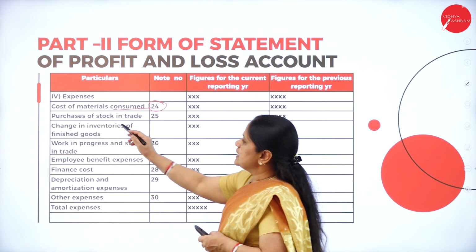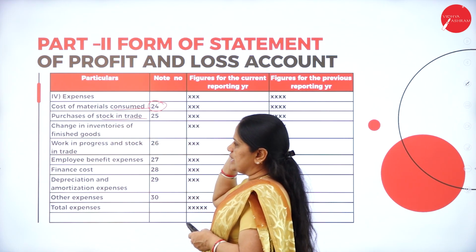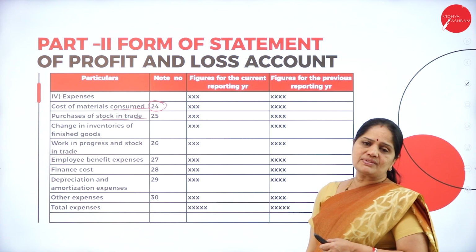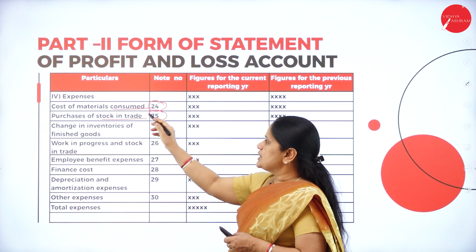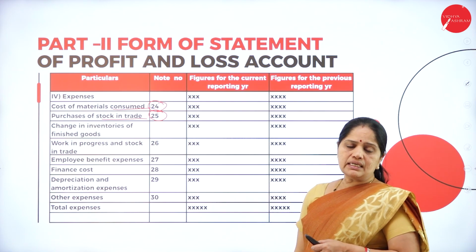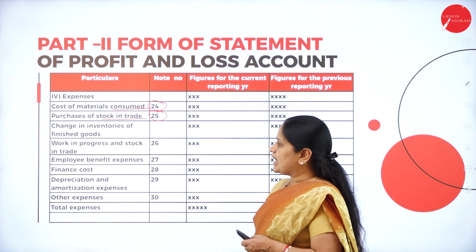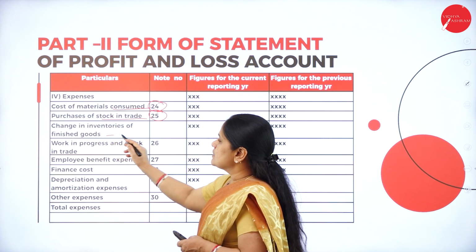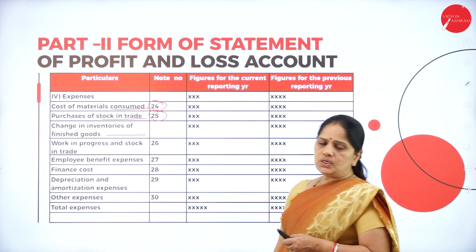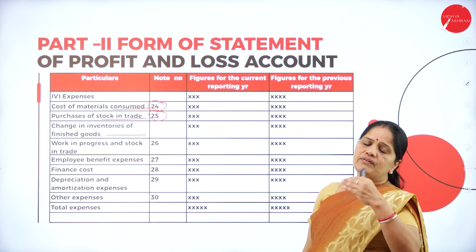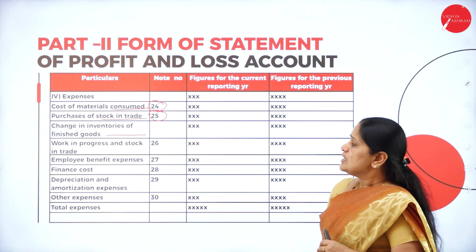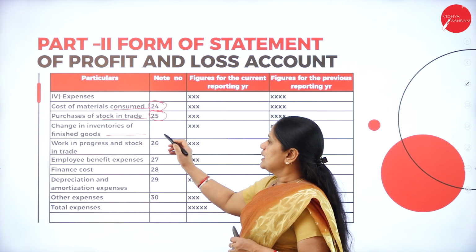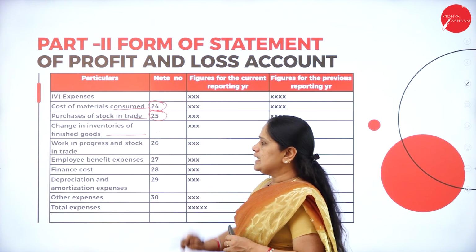Next is purchases of stock in trade. So what is the purchases of stock in trade? The amount will be mentioned and an explanation to that will be mentioned under note number 25. Change in the inventories of finished goods. So in the finished goods, how many of them have been sold and how many of them are still remaining with the business? Whatever is the amount mentioned, that should be written here.